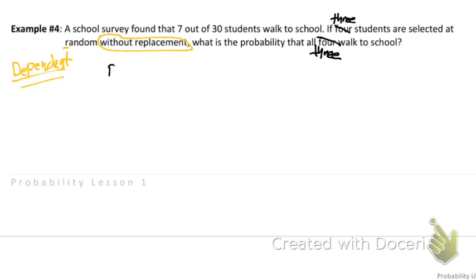So the probability of someone walking and pulling someone else that walks and pulling someone else that walks is going to equal the probability that that person walks times the probability that the next person walks as well. But we have to remember that we're missing a person. So it'd be a person that walks minus one walker.